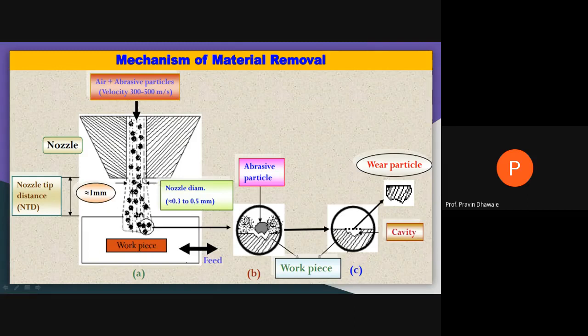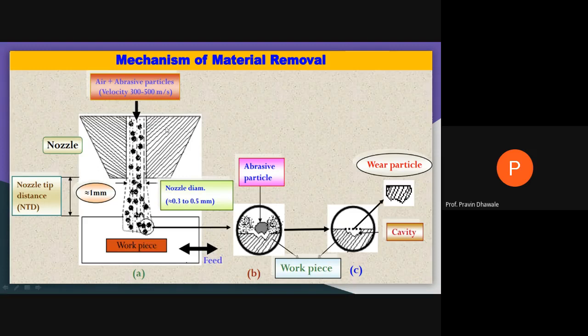That much very small diameter is provided for the nozzle. Because of that, whatever abrasive and air mixture comes out from the nozzle provides a high velocity abrasive jet. Why? Because the diameter of the nozzle is 0.3 mm.